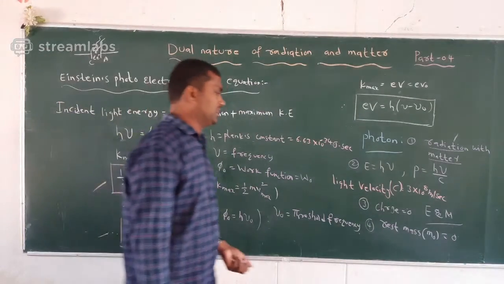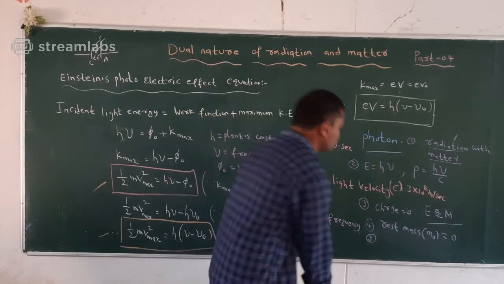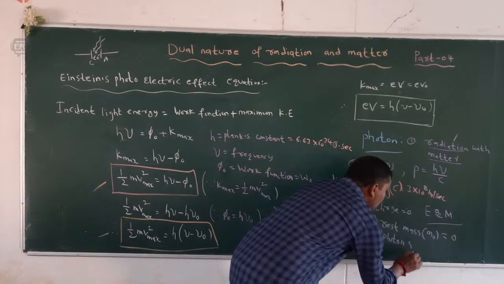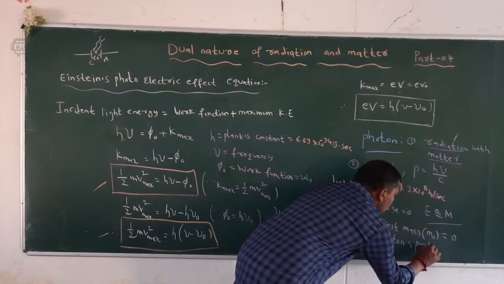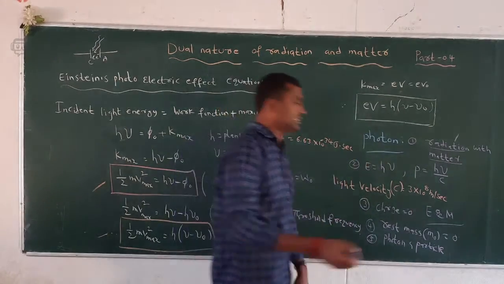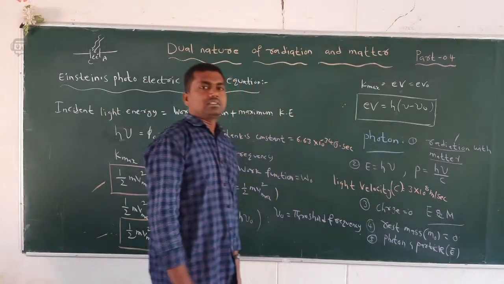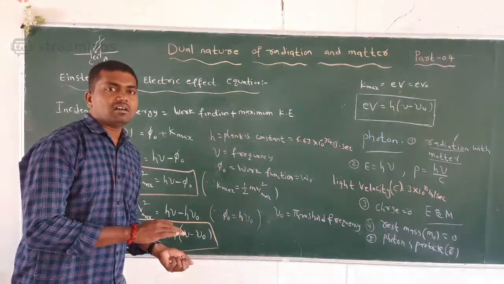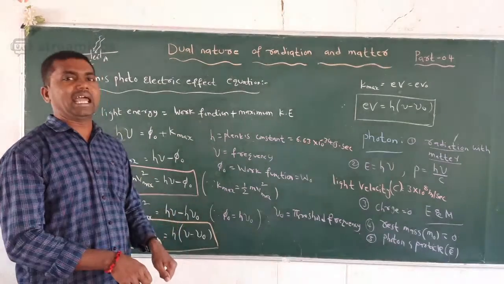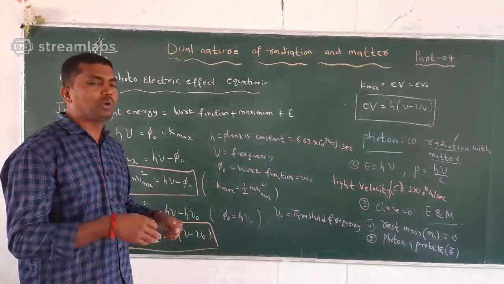Next, suppose a photon and a particle, for example an electron, interact with each other or participate in a collision.